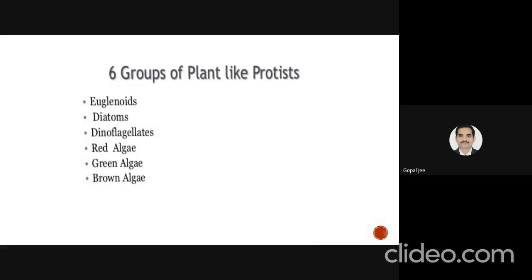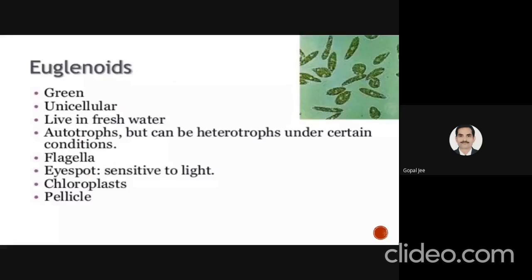Euglenoids are green in color and unicellular. They are found in fresh water. They are phototrophs but can be heterotrophs under certain conditions. They contain flagella, an eyespot by which they sense the light, chloroplasts, and a pellicle also.